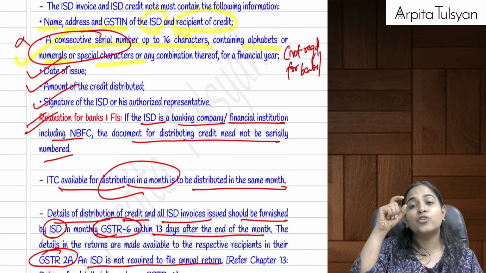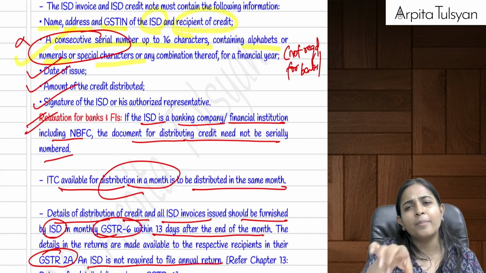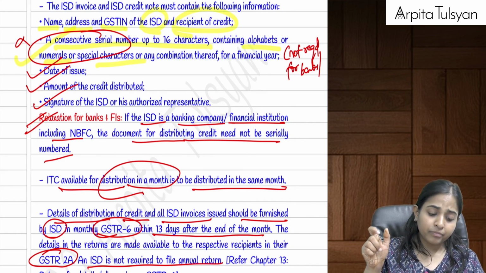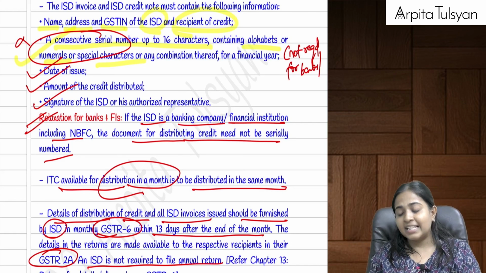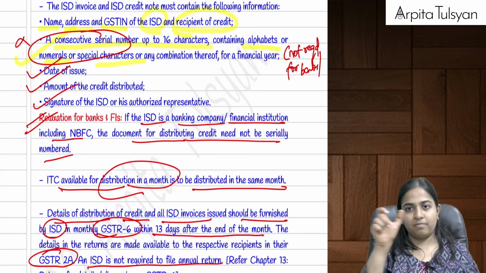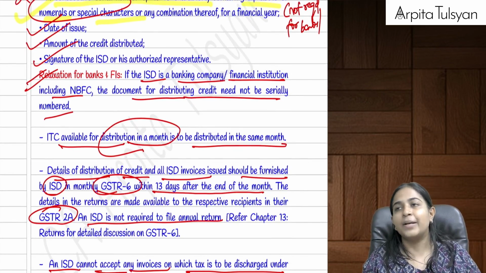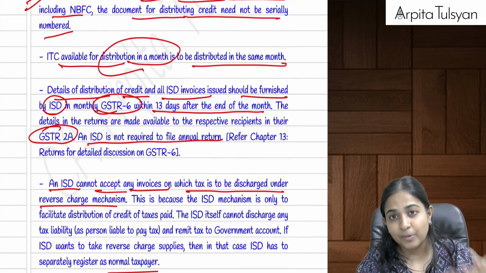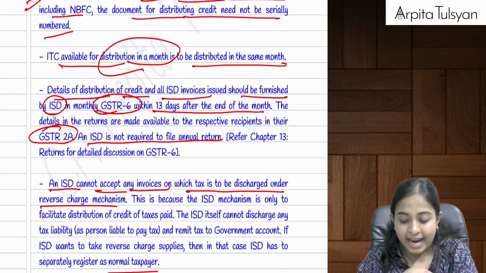This ISD invoice should contain all the necessary details of the distributor and of the recipient also. It should have a consecutive serial number, just like we have an invoice number, which is not mandatory for banks and NBFCs, but for others it is necessary. Date of issue should be there. Signature of the ISD or his authorized representative should be there, and the amount of credit that is distributed and the bifurcation of the taxes that is distributed should be mentioned there. And just like I mentioned, ITC of a particular month should be distributed in the same month. Once the ISD distributes any credit, he will have to file form GSTR 6 within 13 days after the end of the month.